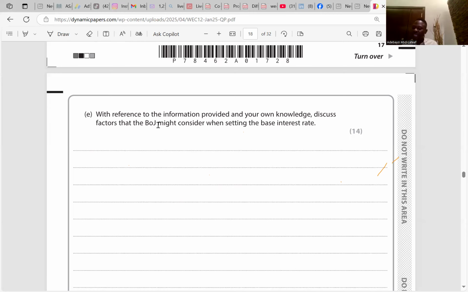Is it clear? Then another thing they should put into consideration is inflationary expectation, the government's prediction about inflation in the future. The Japanese government expected that the annual rate of inflation would be 2.6%, which is a high inflation rate because the normal inflation rate should be 2%. In 2020, the BOJ's forecast was 1.8%, below 2%. So this may as well impact the BOJ's decision on the base interest rate.